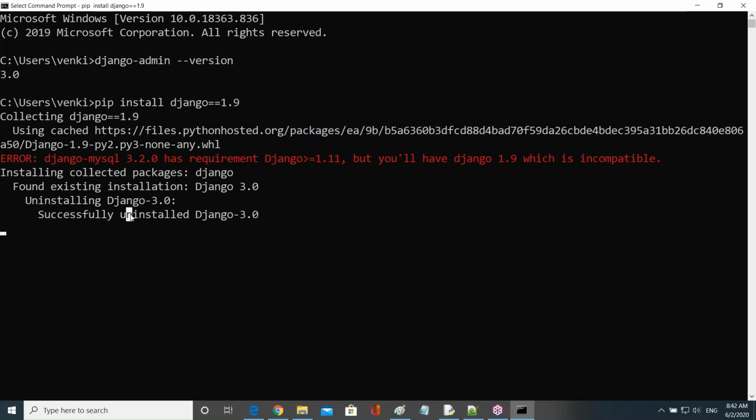So it successfully uninstalled Django 3.0. Now the last step is there. What is the last step? Installed which one? 1.9, it displays now.